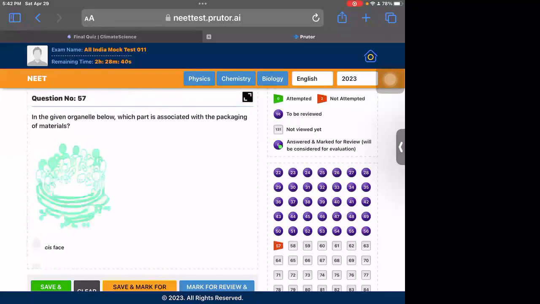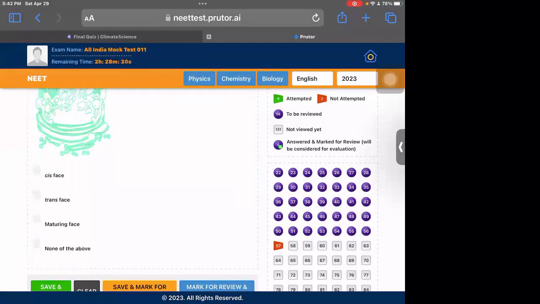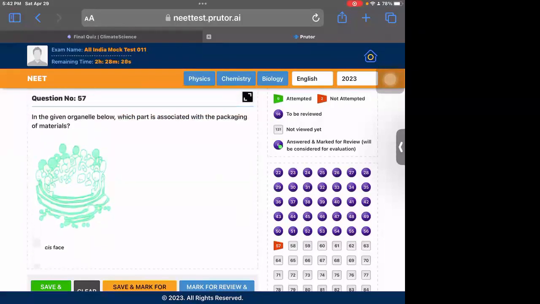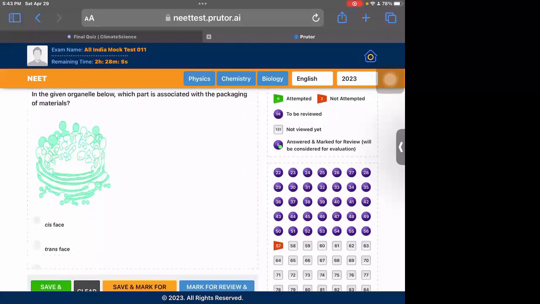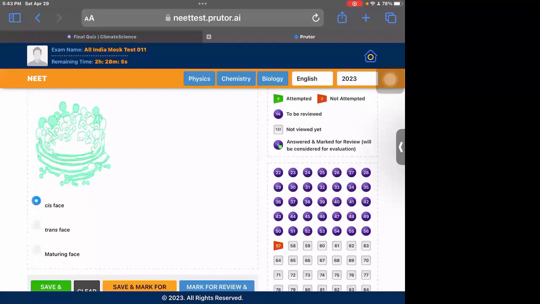Okay, 57 is, in the given organelle, which part is associated with packing of material. So this is a Golgi apparatus. There are two phases in Golgi apparatus, cis and trans phase. So cis phase helps in packing of materials. The material comes from the endoplasmic reticulum and then goes to Golgi apparatus. So packing is done in the cis phase, and the trans phase is responsible for secretion. So the correct answer here is the cis phase.